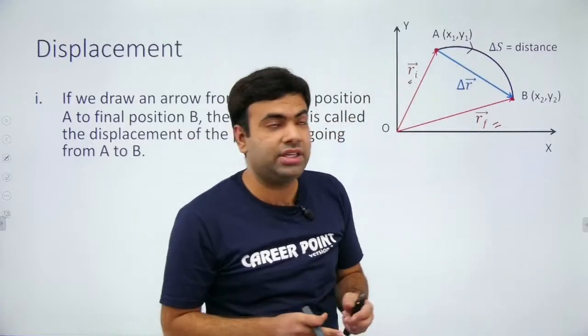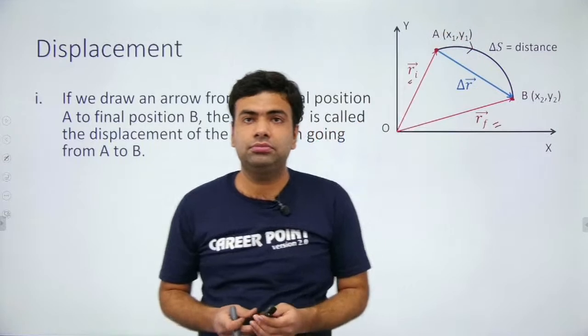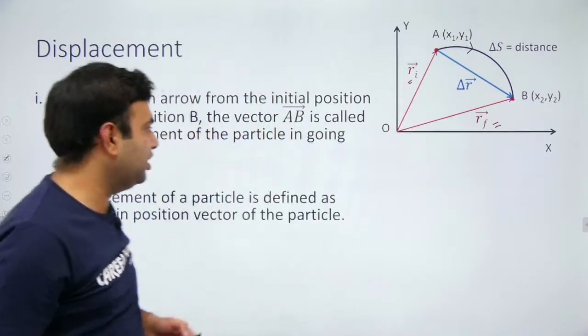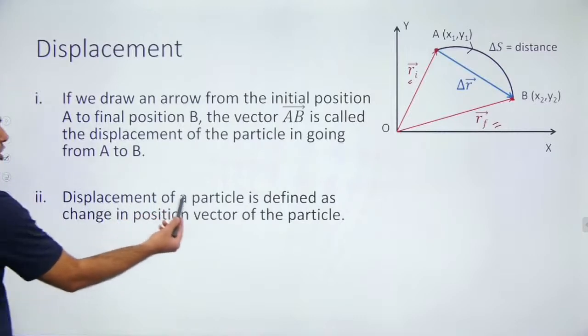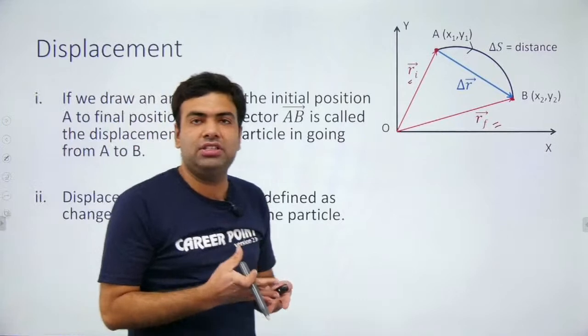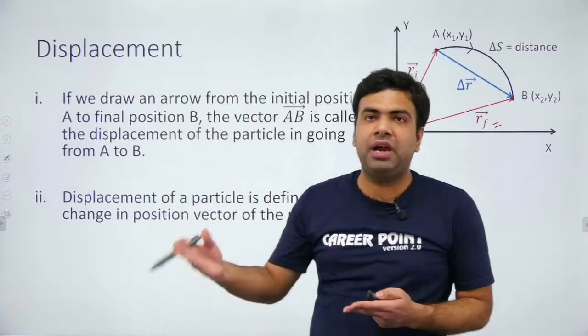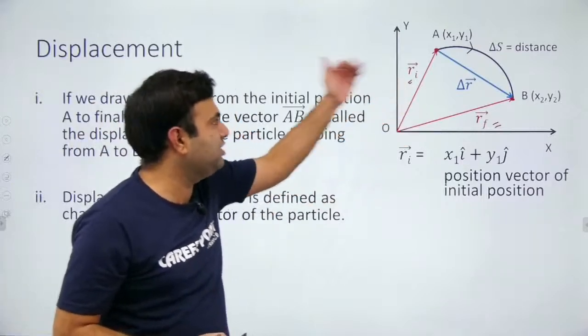Direction is from the initial point towards the final point. That is why in vector form we define it as change in position vector. Displacement of a particle is defined as change in position vector. Change in vector form means final minus initial. So change in position vector means final position vector minus initial position vector.